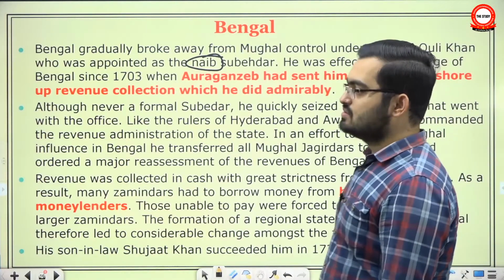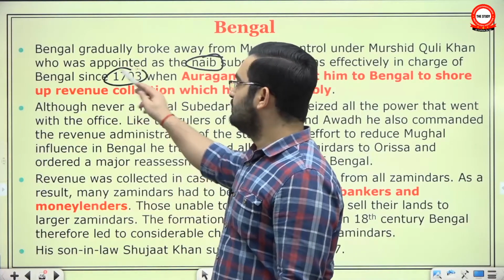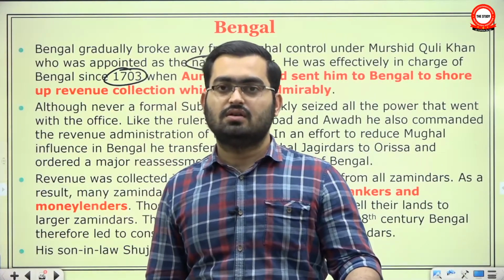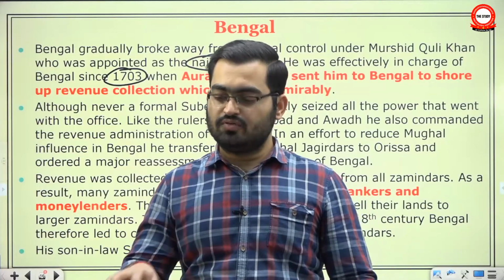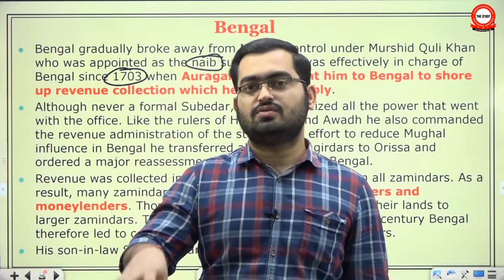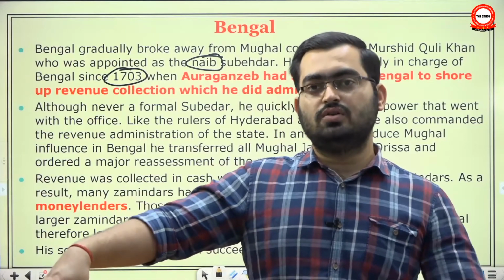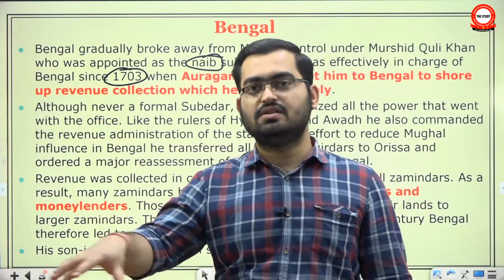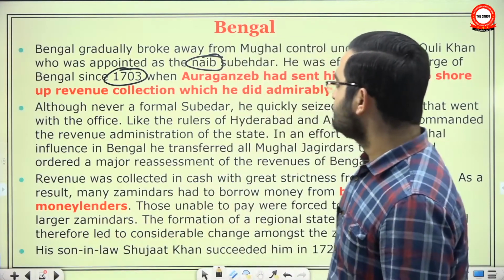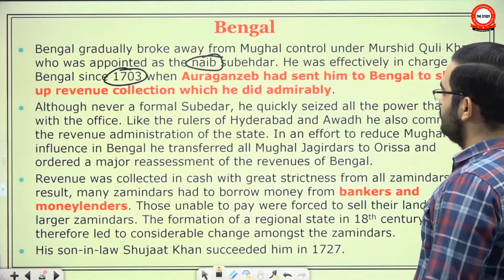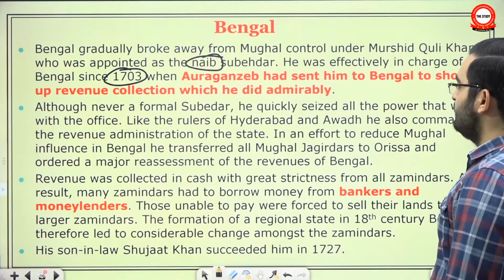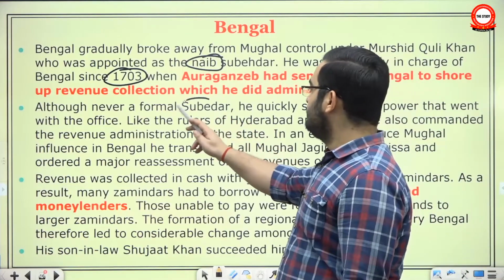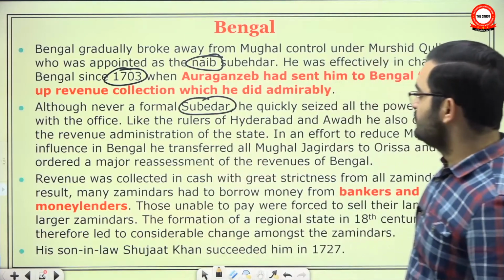Aurangzeb needed resources in 1703, the peak of his anti-Maratha campaign. And he knew that the Bengal province at that point was under-assessed, so he sent a capable officer to reassess the income of the province, which he did quite admirably, increasing the revenue of the province. Although never a formal Subedar, he quickly seized all the powers that went with the office. So despite not being appointed a Subedar, he became a de facto Subedar.